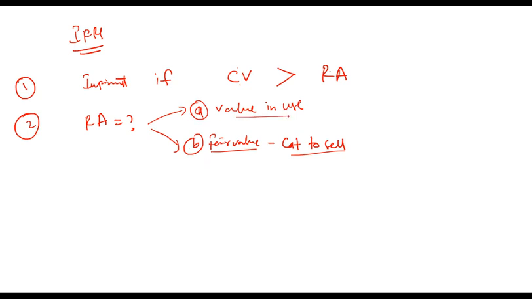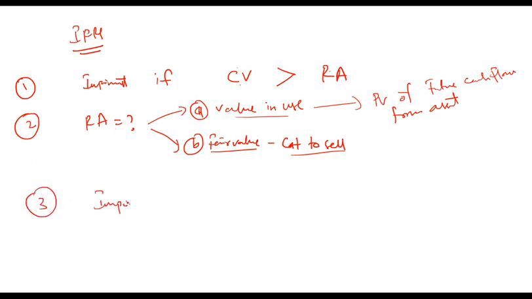But what is value in use? Value in use is present value of future cash flows from asset. So this is your recoverable amount. You calculate these two. From these two, higher of the two is taken as recoverable amount. Any confusion so far? Once you have it, you compare it with carrying value and you charge impairment.